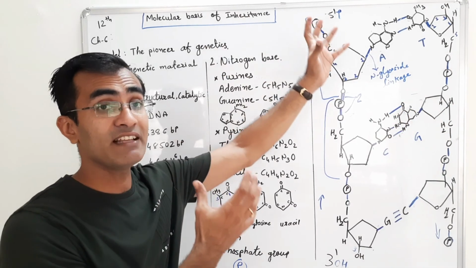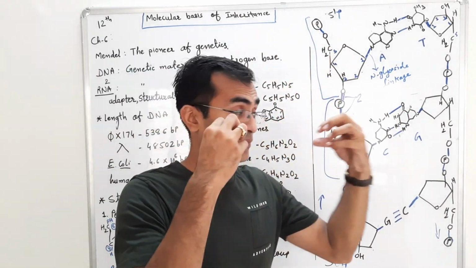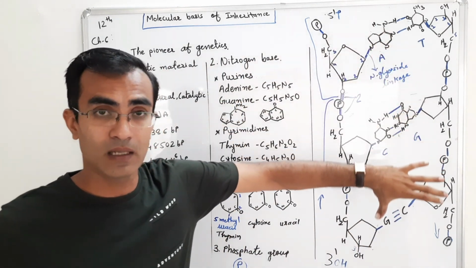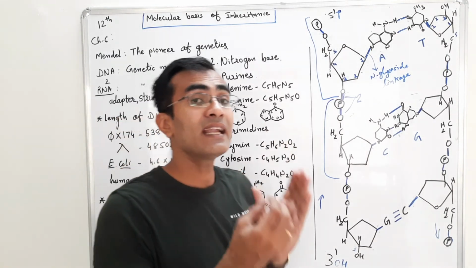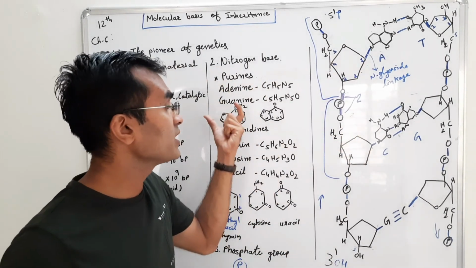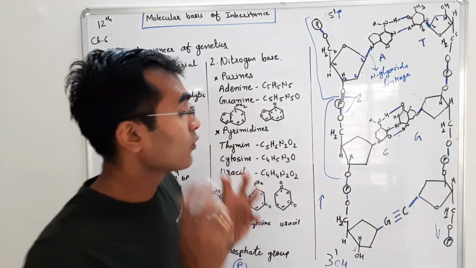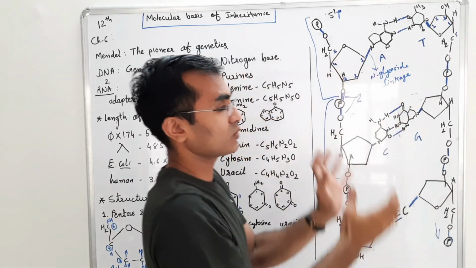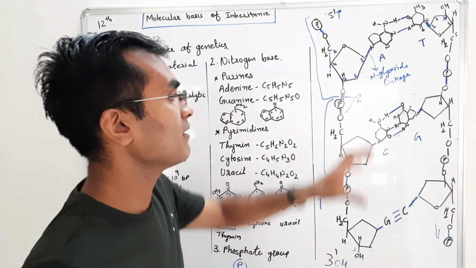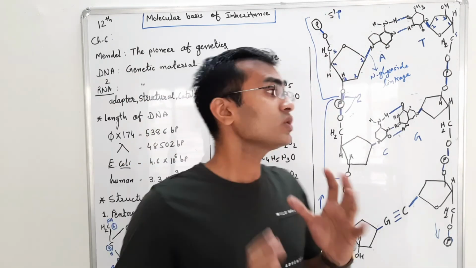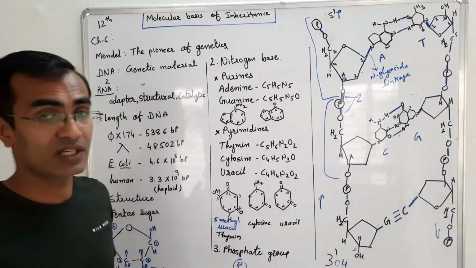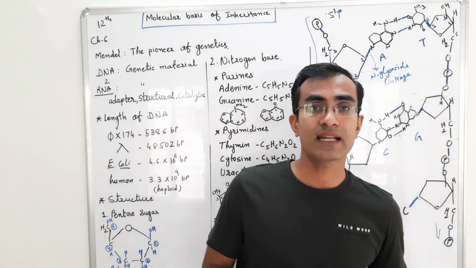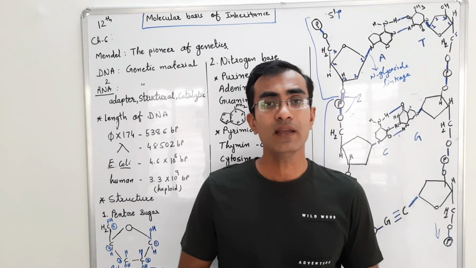Okay, and what Erwin Chargaff suggested is that there will be base pairing among the two nucleotide chains, and the ratio of purines and pyrimidines will be equal. What he wanted to say is that whatever number of purines are present in the genome, an equal number of pyrimidines are present in the genome. This was all about the structure and history of the DNA. Now, in the next session, we will try to understand the nature of the DNA. Okay? Thank you.